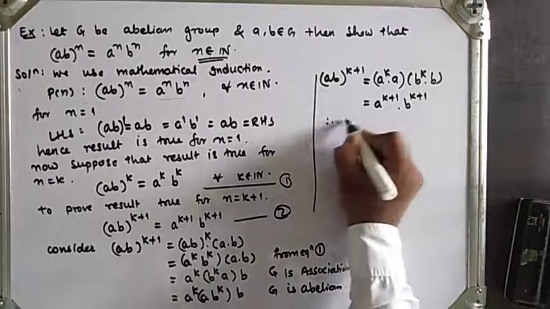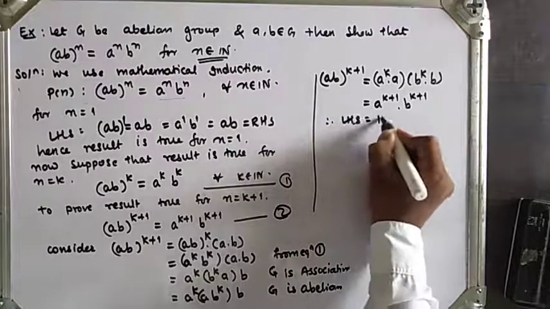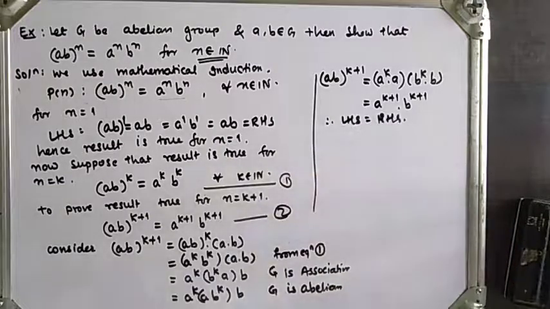Therefore LHS is equal to RHS, and the result is true for n = k+1.